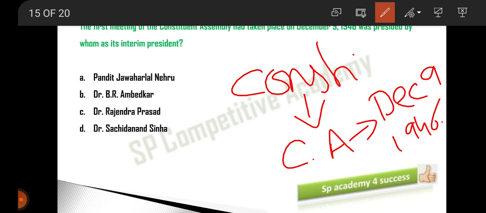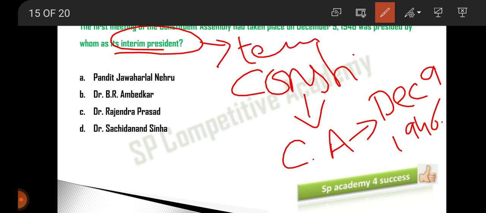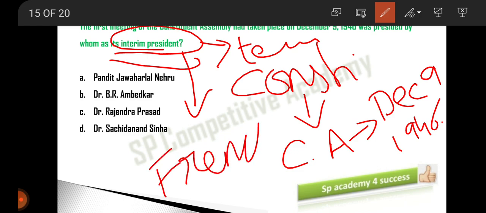So they selected the interim president. Why an interim president? Interim president means temporary president. So why a temporary president? Why not a permanent president? Till the elections are conducted, they selected an interim president. And this process of an interim president we borrowed from the French. The French constitution follows this method of interim president, temporary president. So we follow this from the French practice.